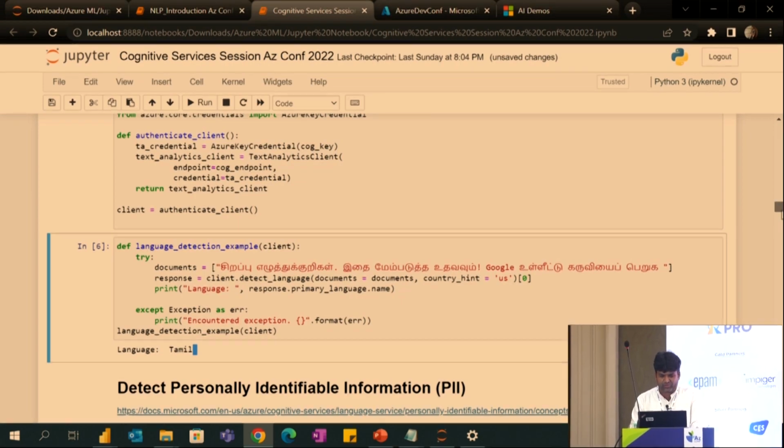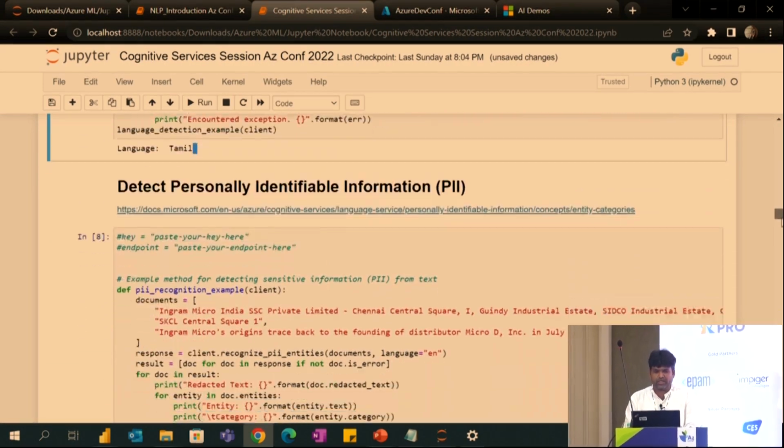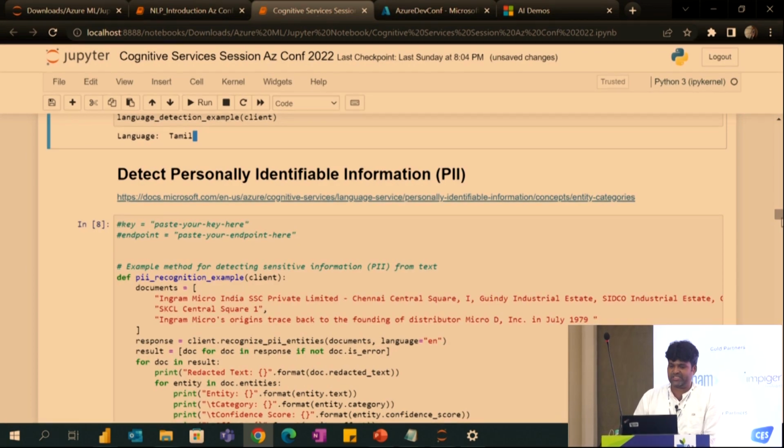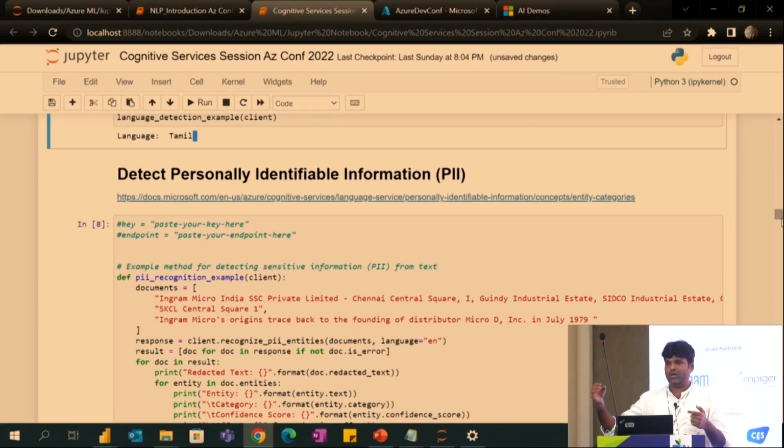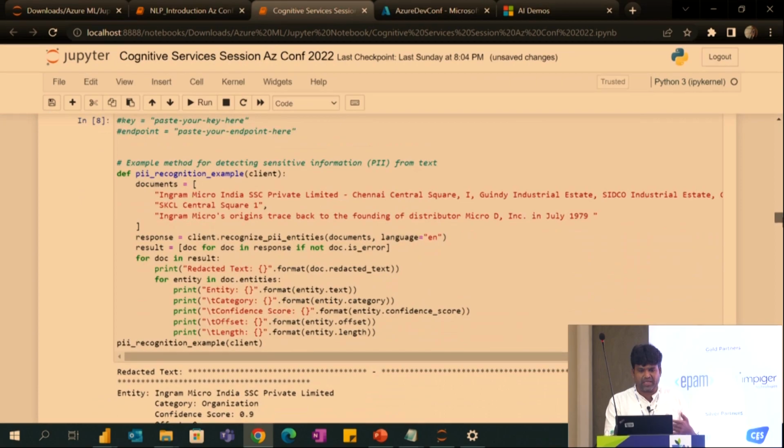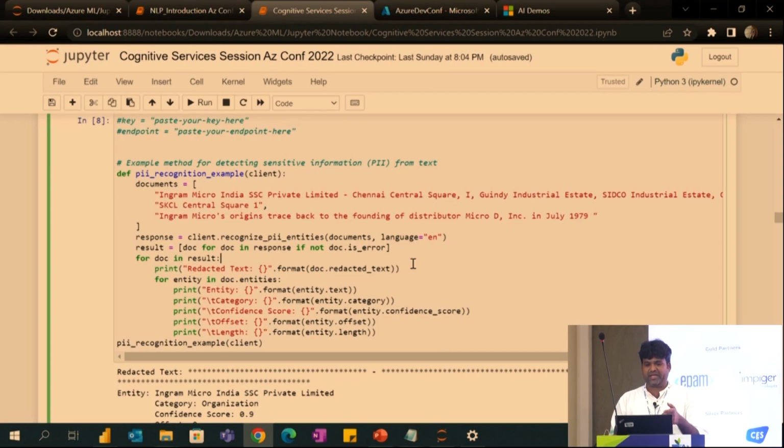And the next one is a very useful one. It is PII, which is personally identifiable information. For example, I'm getting some text in which they specified Chennai, or they specified some company name, and I need to get that information. In this example, I just copied from some address: Ingram Micro India SSC Private Limited, and the address, and also something about the company. Here I'm using the PII recognition from the library.